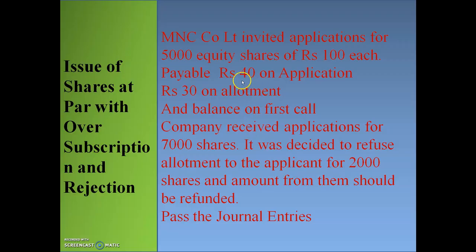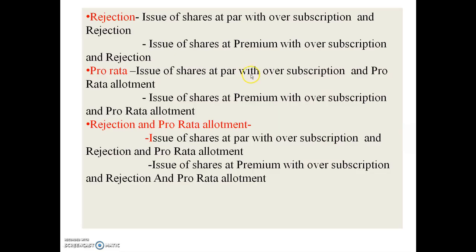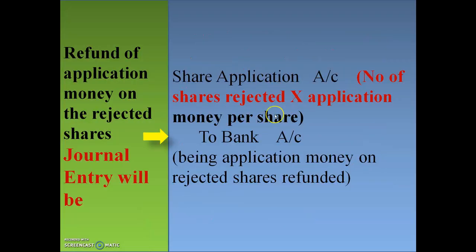Application money is rupees 40, so 2,000 into 40 is the amount the company is going to refund. To bank account, the same amount, being application money on rejected shares refunded. This is the explanation of that question.